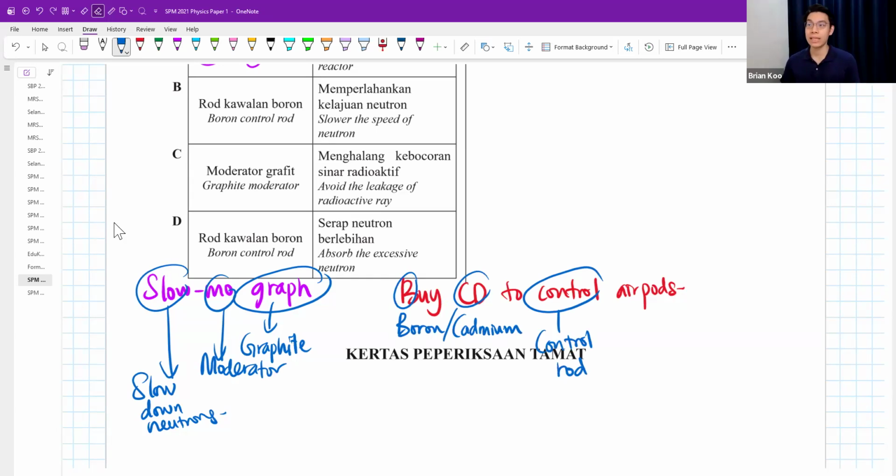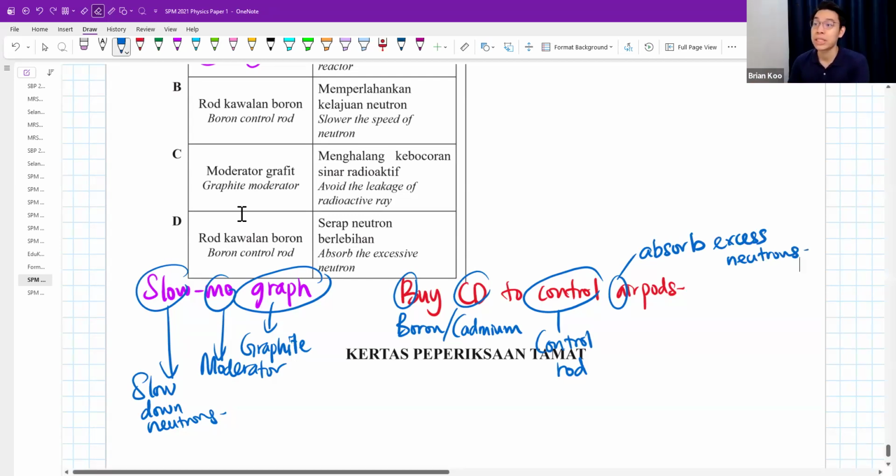Okay, so an SPM essay question also got asked, control rod, what should you use? You should use boron control rod, or you should use cadmium control rod. What is the purpose? The purpose is to absorb. One is to slow down, one is to absorb. And students always confuse which one is which. Is it the moderator or the control rod to slow down or to absorb? This one absorbs excess neutrons, all the extra neutrons, to slow down the chain reaction.